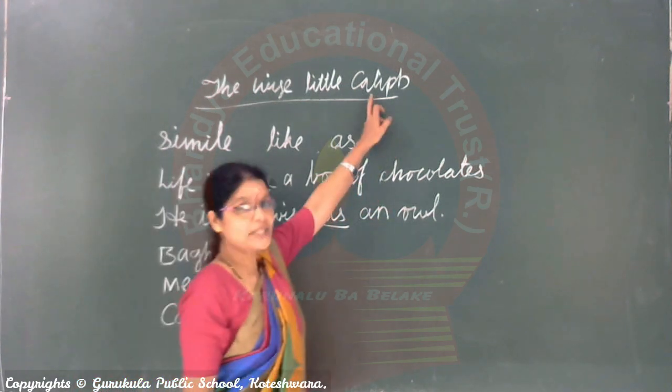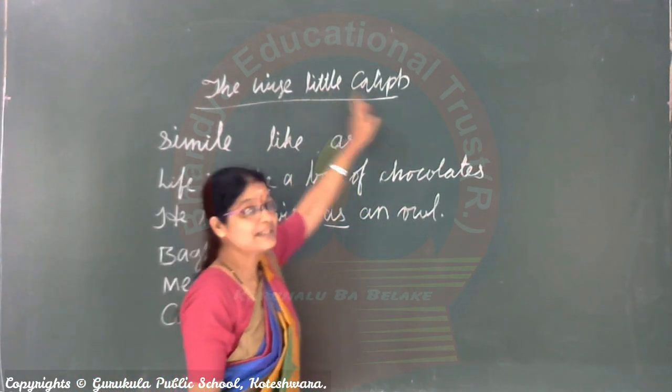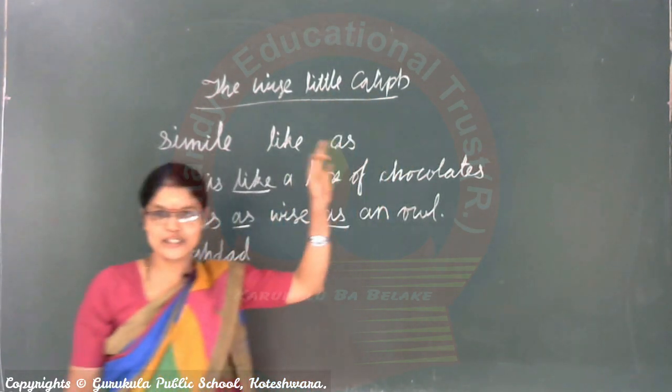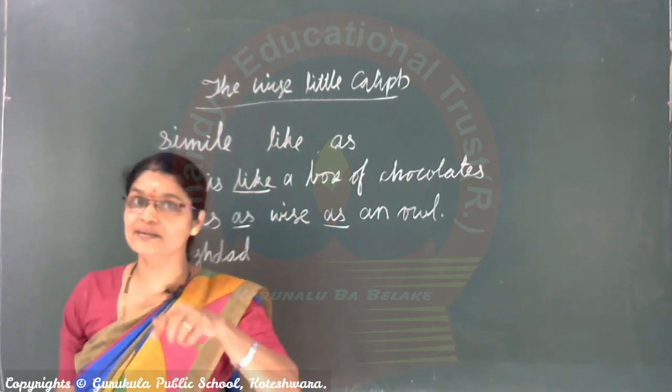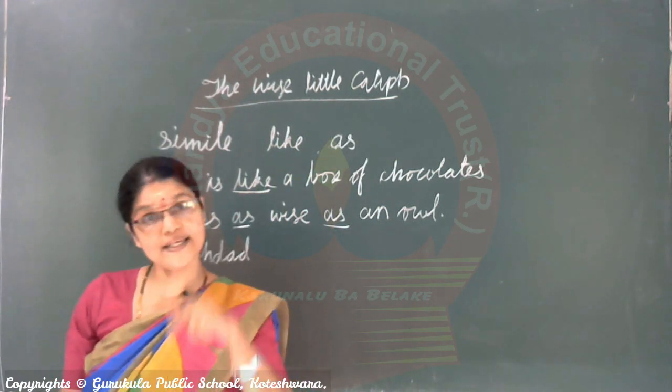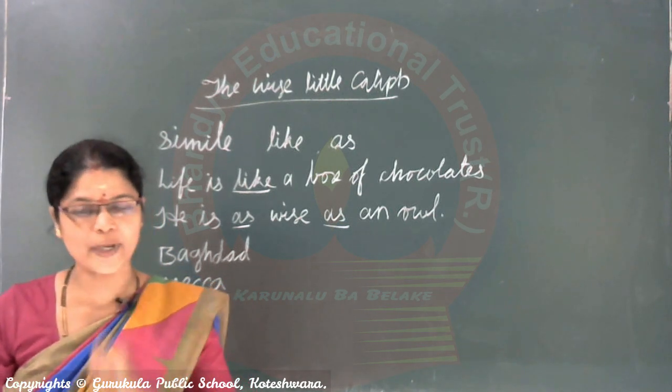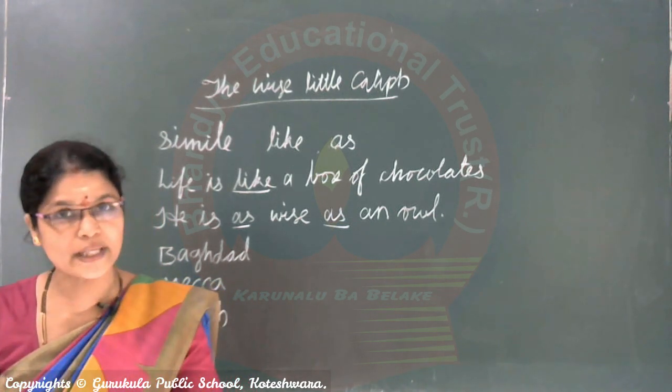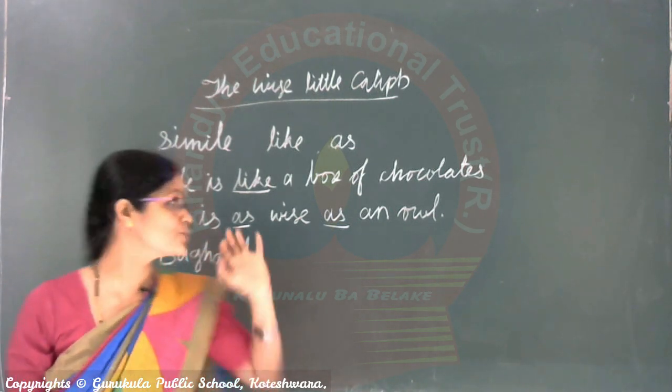You know, little caliph, one of the children acting like caliph. Why is he acting like that? What happened? What problem came there? We can read now. Understood, no?